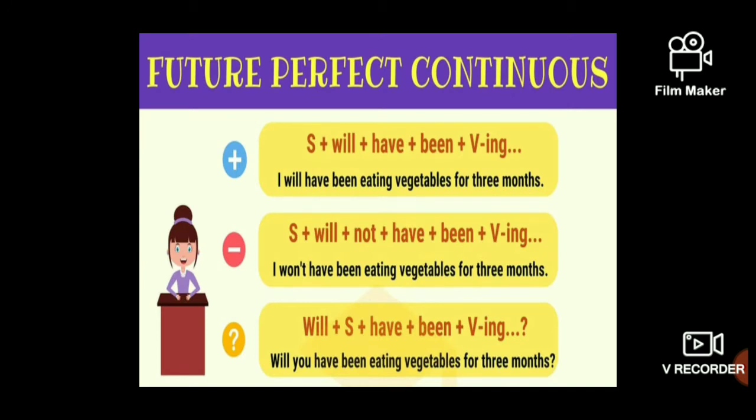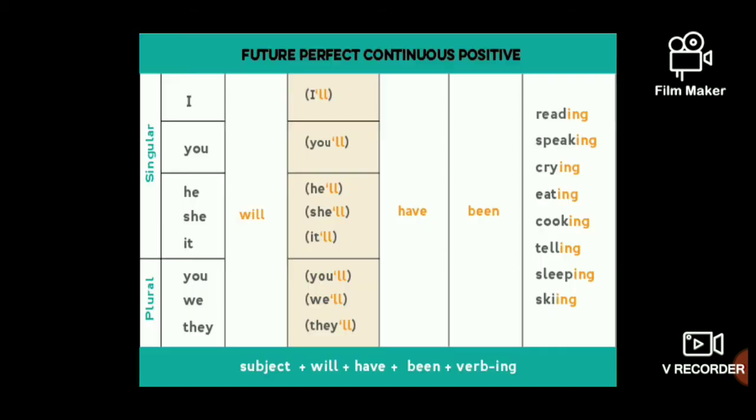Positive statement, negative statement, and interrogative statements. I will have been eating vegetables for 3 months. Signal word: for. I won't have been eating vegetables for 3 months. Will you have been eating vegetables for 3 months? Will plus have plus been plus eat plus ing. Okay, this is the format we are using for this sentence structure.